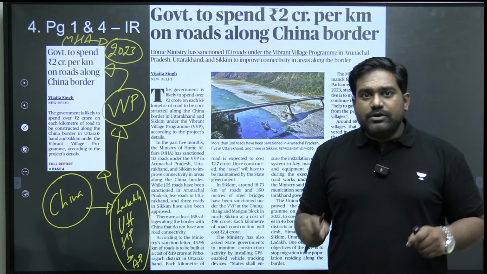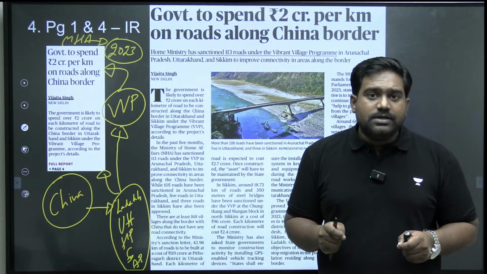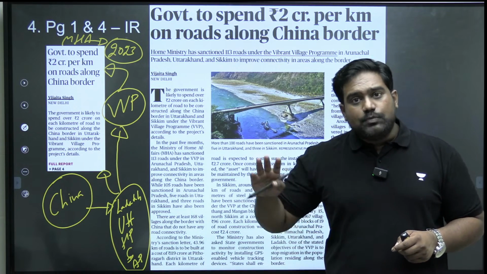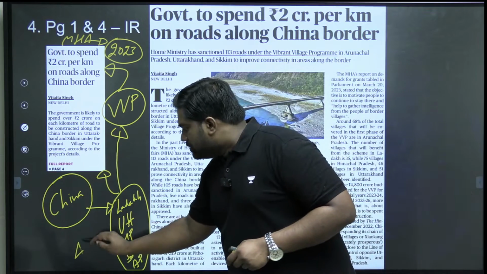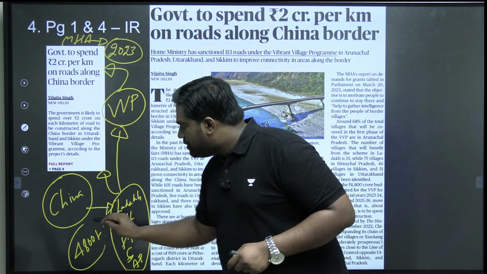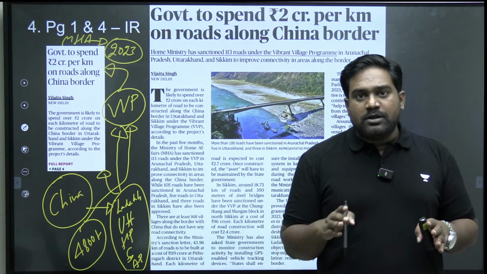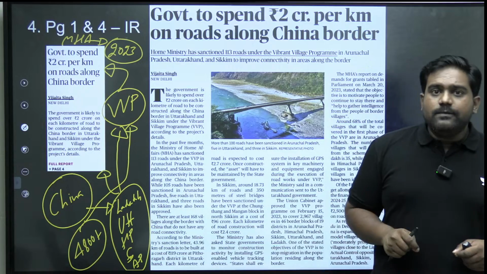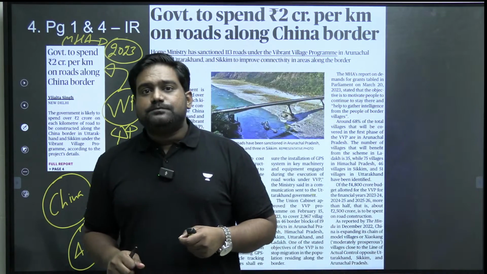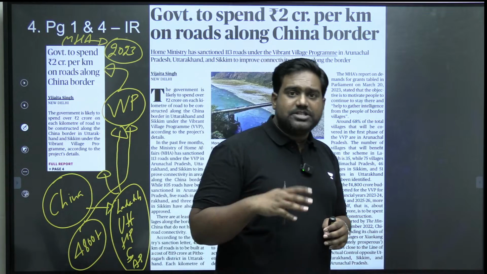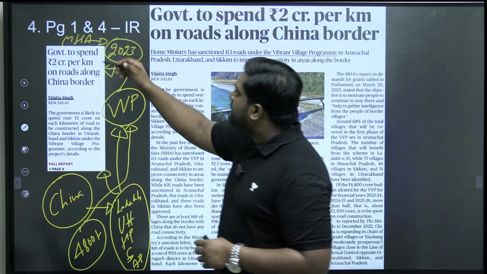So in these states and union territories, the border villages have been chosen, almost 2,900 plus, and 4,800 crore rupees has been allotted under the 2023 budget. So these funds will be used to fund infrastructure and development projects in these border villages. Is that clear? Now, it's very important to understand the purpose behind such a project, because we do have a similar project like this called the BADP, Border Area Development Program.